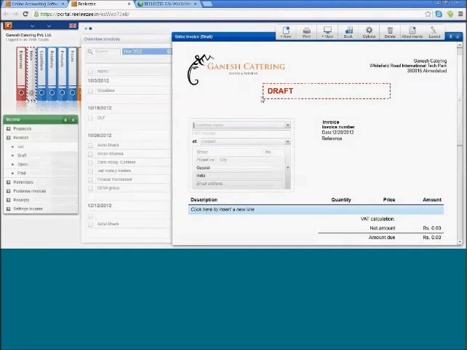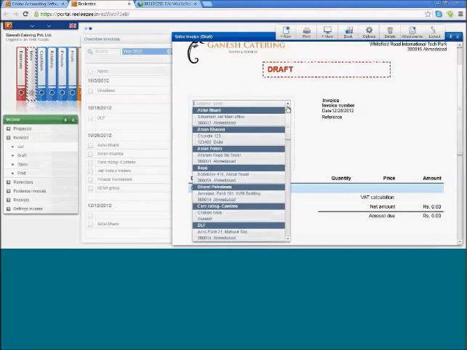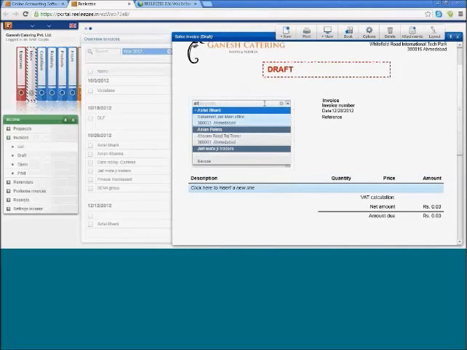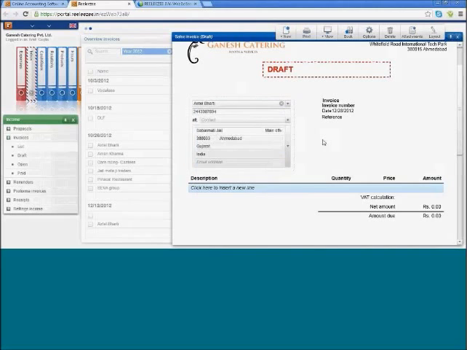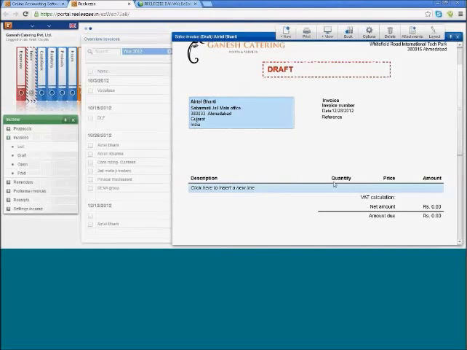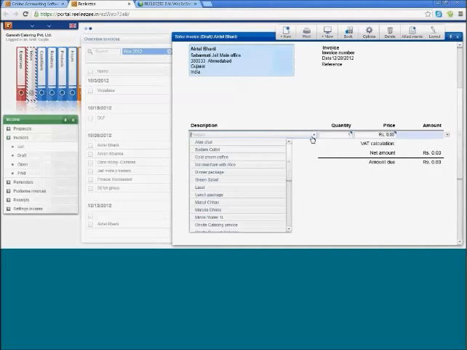And as you see, the moment you open the first invoice, the status is draft. In this invoice layout, you can simply click the drop down option and you will see all customer details. Or if you prefer, you can simply type in the customer name. Let's take the example that we are billing Bharti Airtel. The information gets populated automatically. To create the first line entry, you need to click on this option, click here to insert a new line. As I said, if it's a listed product, it will come in the drop down. If it's a new product, you can simply type in the name.